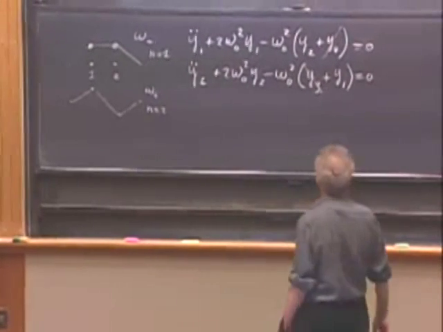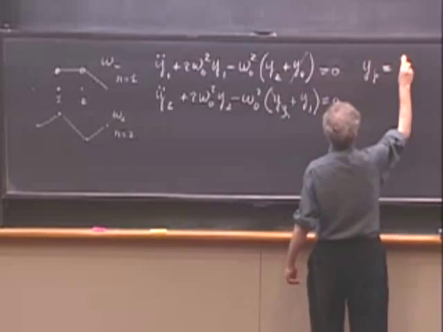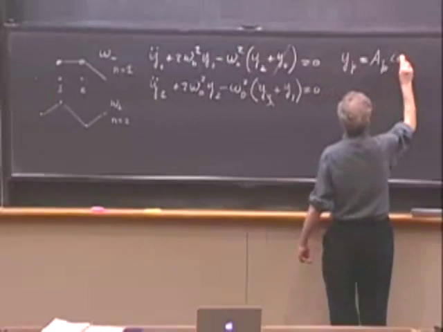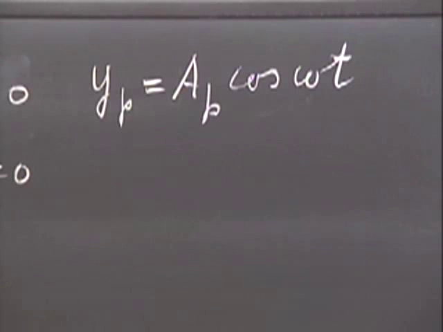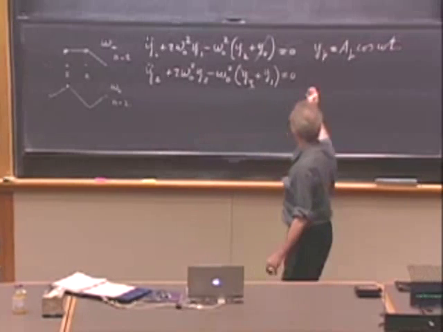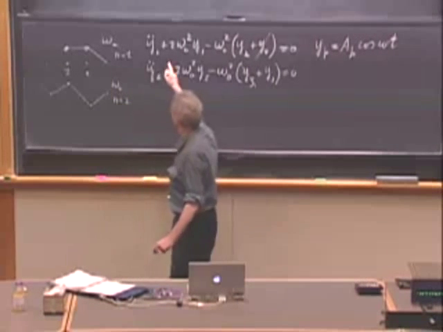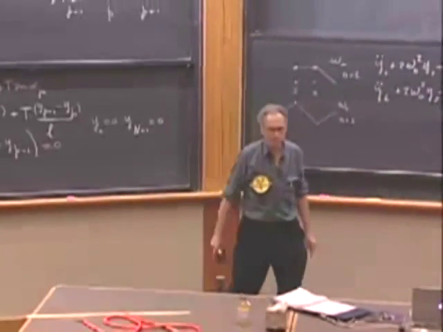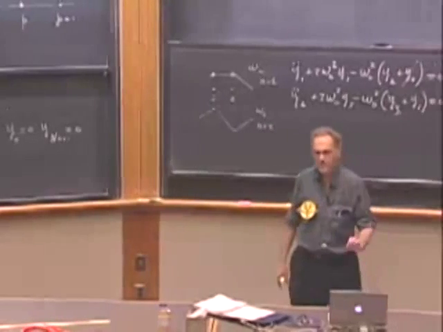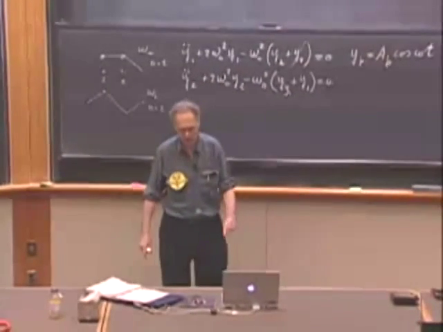So these 2 coupled oscillators will have to be solved. And in the normal mode situation, we are clearly going to put in as our trial function cosine omega t. They must oscillate with the same frequency omega, otherwise we wouldn't be dealing with normal modes. And so these are our trial functions that we're going to put in these equations. We will put them in number 1, we're going to put them in number 2, and then we will put them in particle number p. And then we can all the way go to n, and if n is 10,000, we have to write down 10,000 differential equations on the blackboard. And that will take the rest of the hour.